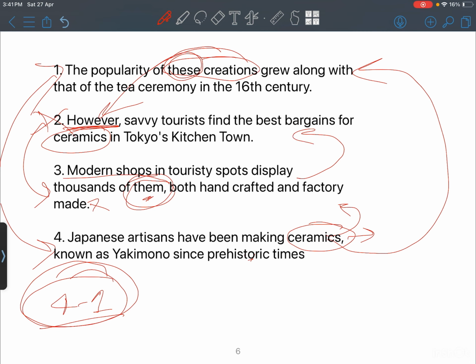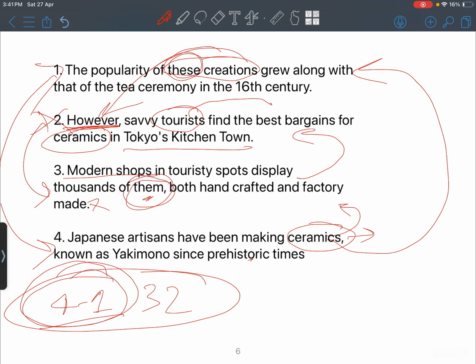That shows that although there are various shops that may display or contain these ceramics, still tourists have a unique attraction, a unique predilection towards these ceramics which are sold in Tokyo's Kitchen Town. Okay, so there they can get the best kind of work of these ceramics. So we can see that the order is 4, 1, then 3, 2. So this forms the most sensible pair here.